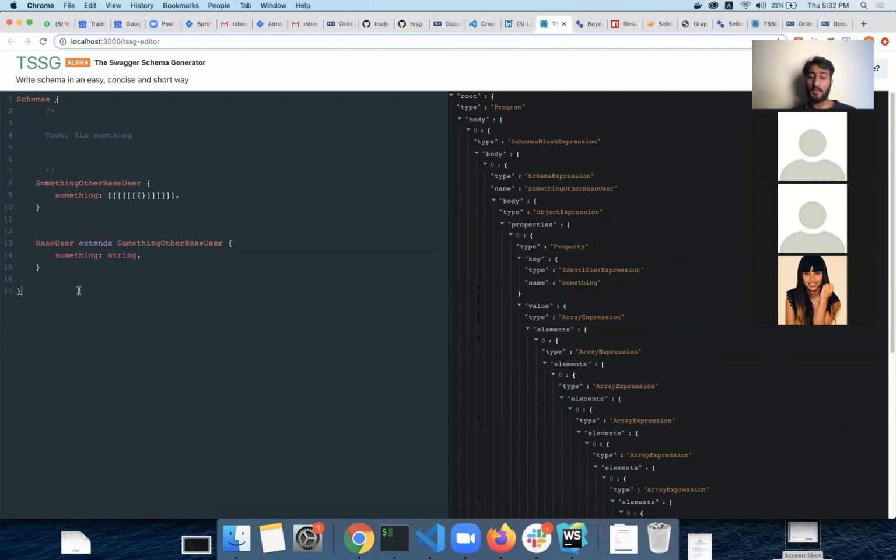Yogesh, do you have any question regarding TSSG or anything that I explained today? No, I don't have any question regarding this peg.js, but can you go over that proposal you showed again? Yeah, sure.